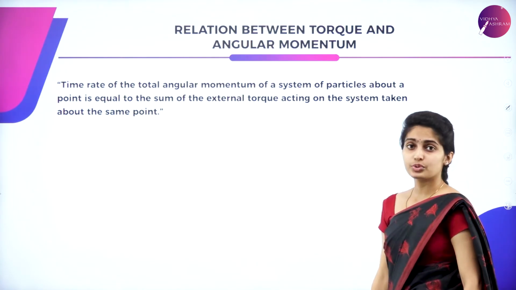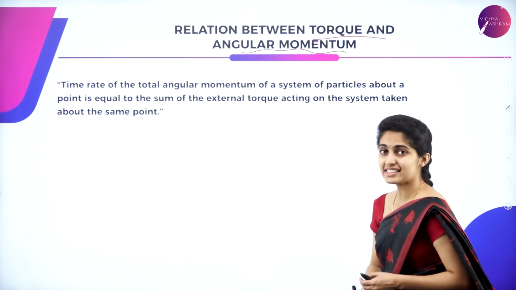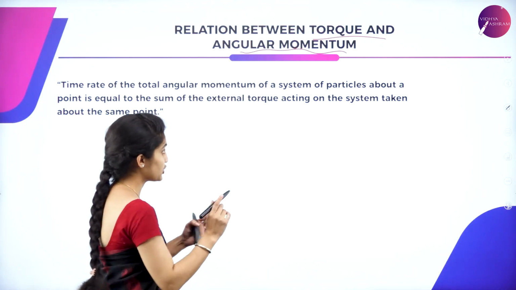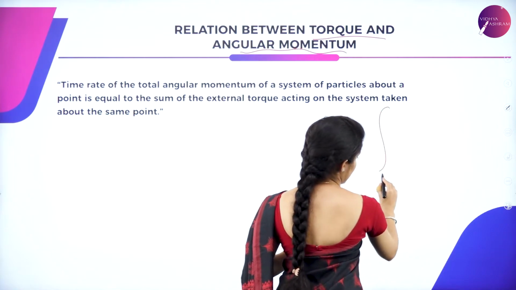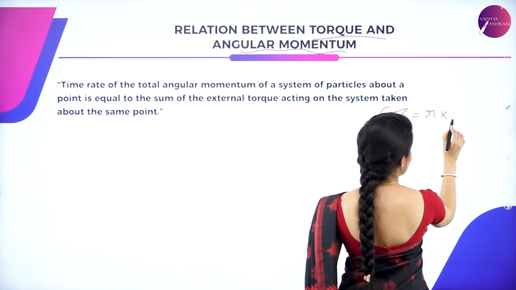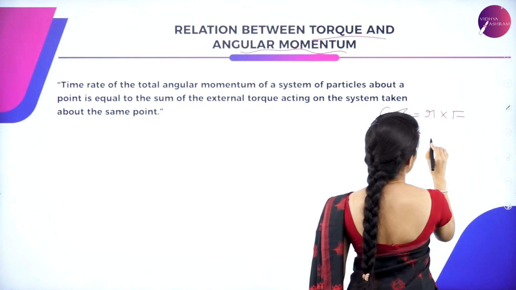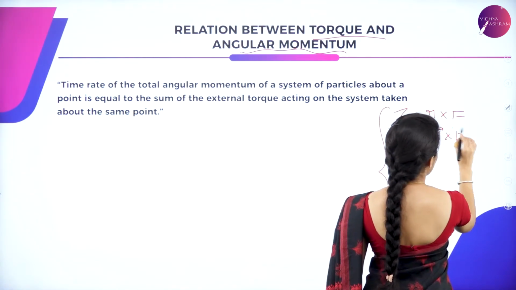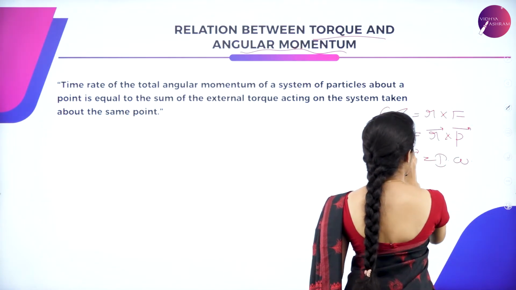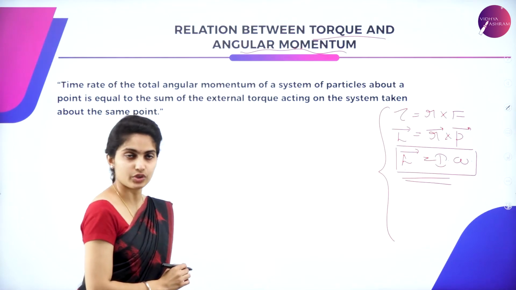Now next we are going to look at the relation between the torque as well as angular momentum. So as you all know, what is torque? Let us consider this as a rough side. Here torque is equal to r into F, and we have got angular momentum L is equal to r into p vector. On the whole, its relation with angular velocity as well as inertia is given by this. So we have all three equations over here.